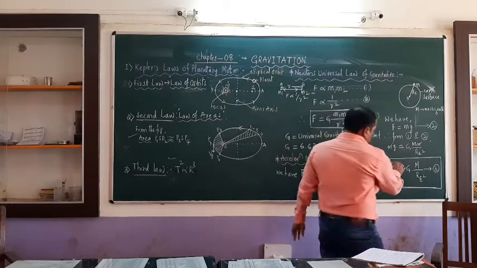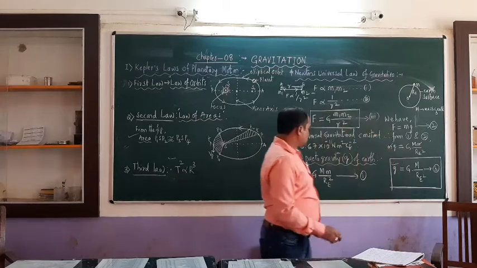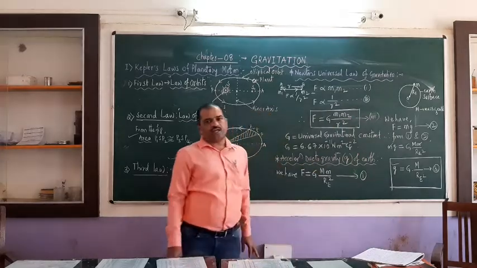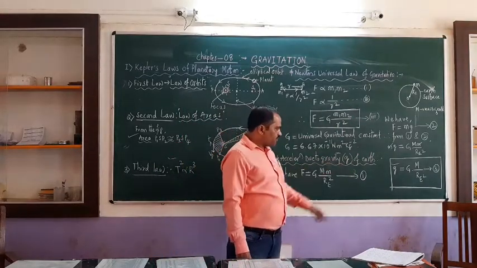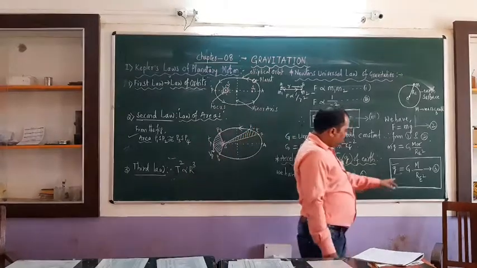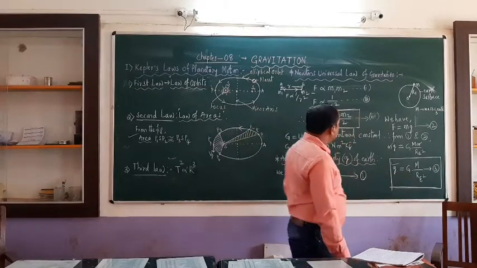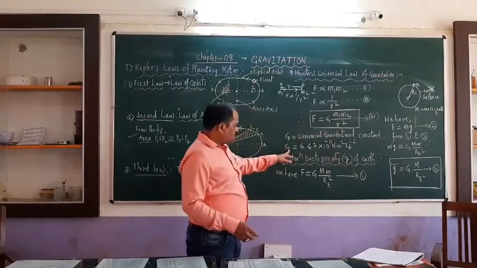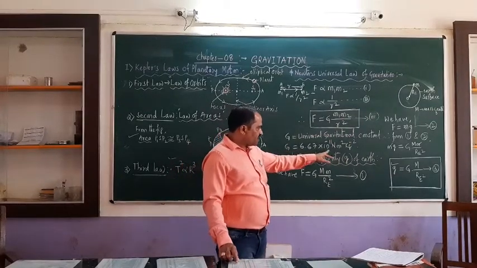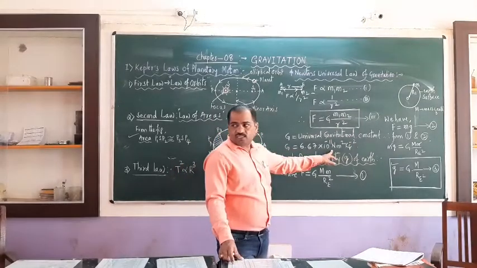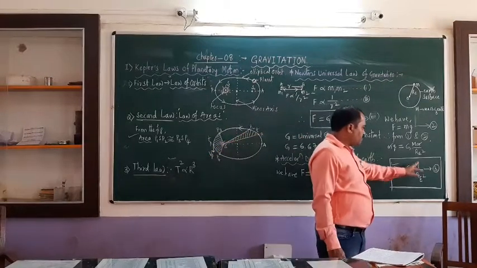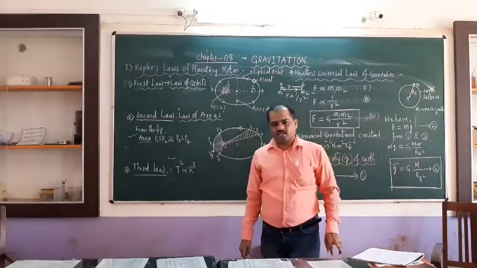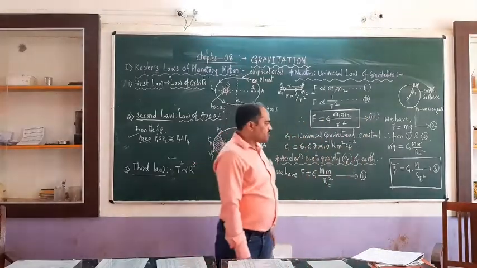So what is this small g? Small g is called the acceleration due to gravity of the earth. By knowing the value of capital G, what is capital G already? You know G is equal to 6.67 into 10 to the power of minus 11. That is the value of the gravitational constant. And what is capital M? Capital M is the mass of the earth.